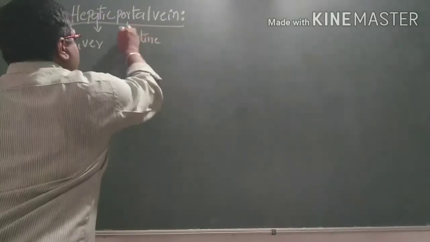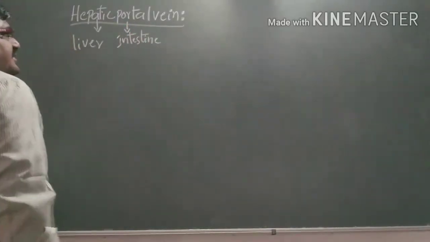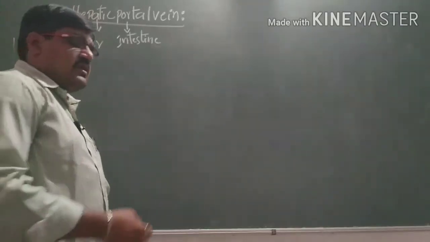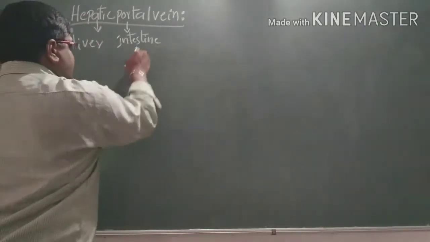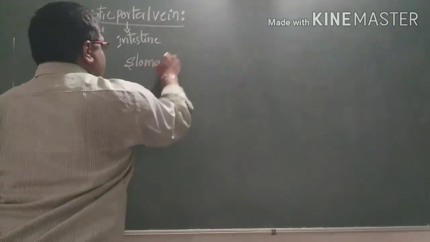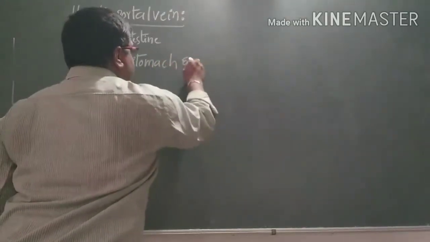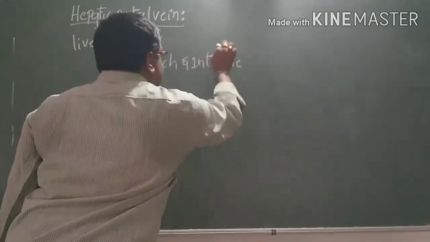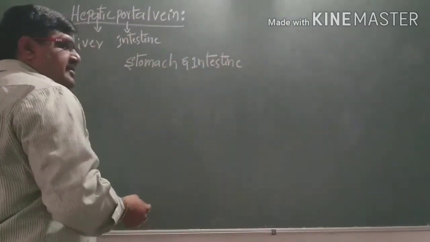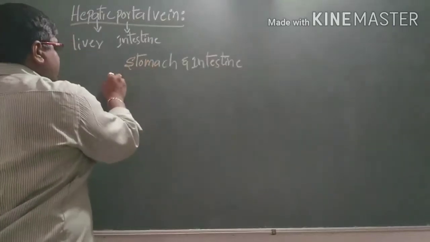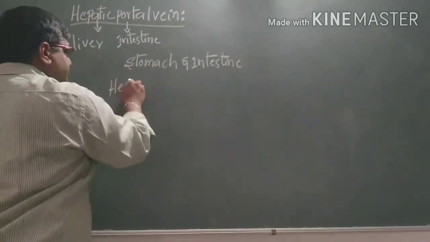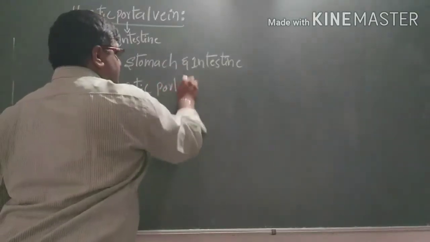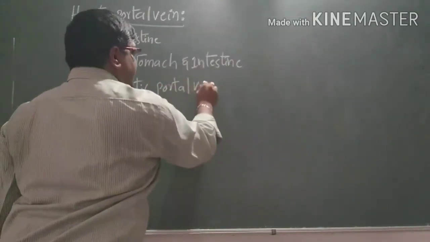That means the veins enter the stomach and intestine, where they convey the blood, and it does not enter the liver directly. When it enters the liver, it forms a hepatic portal, it converts into the hepatic portal vein.